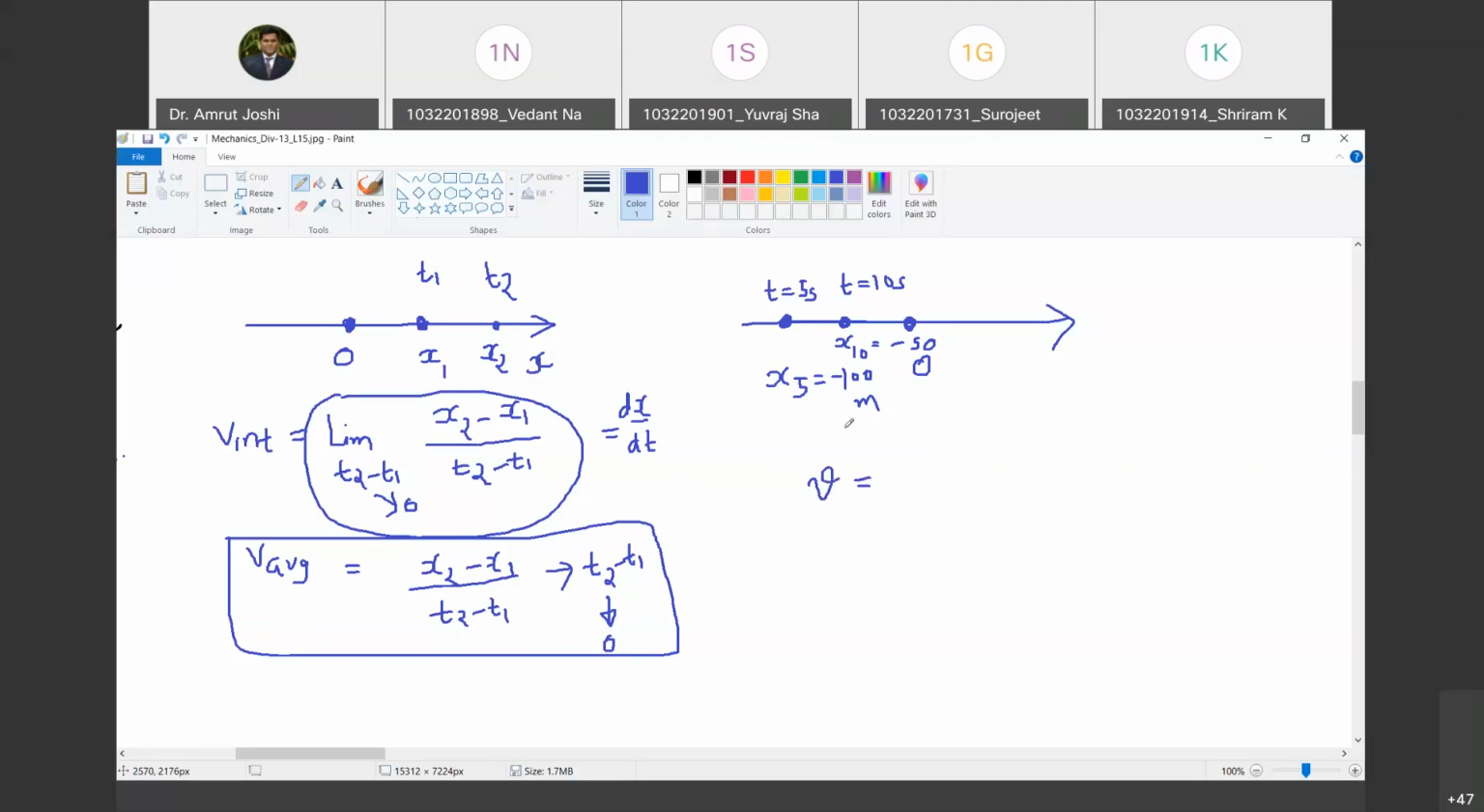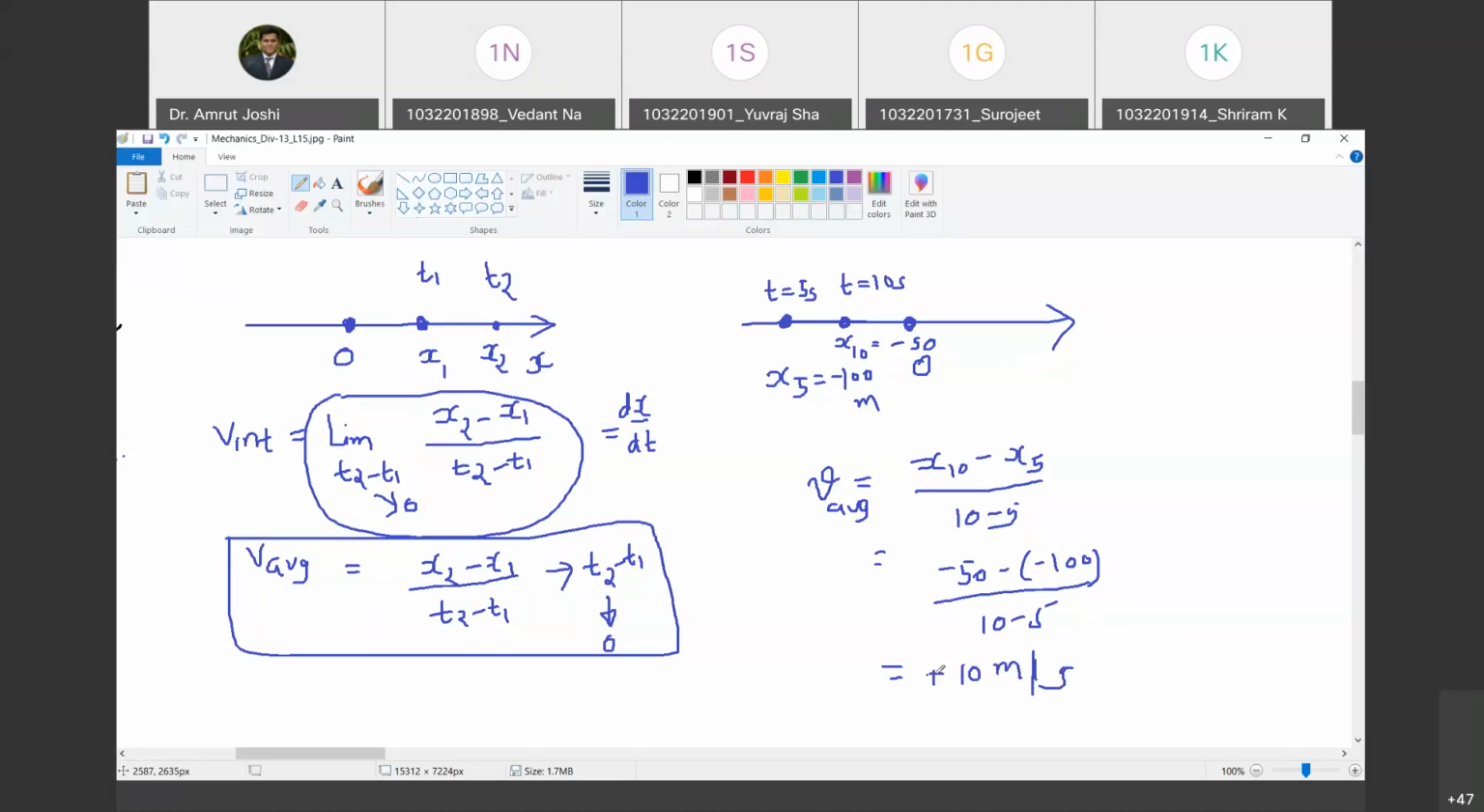Velocity is x2 minus x1. So it is x10 minus x5 divided by 10 minus 5, average velocity. That is minus 50 minus of minus 100, which is 50, divided by 10 minus 5. So it is positive. So it's 10 meter per second. 10 meter per second, and it is positive.